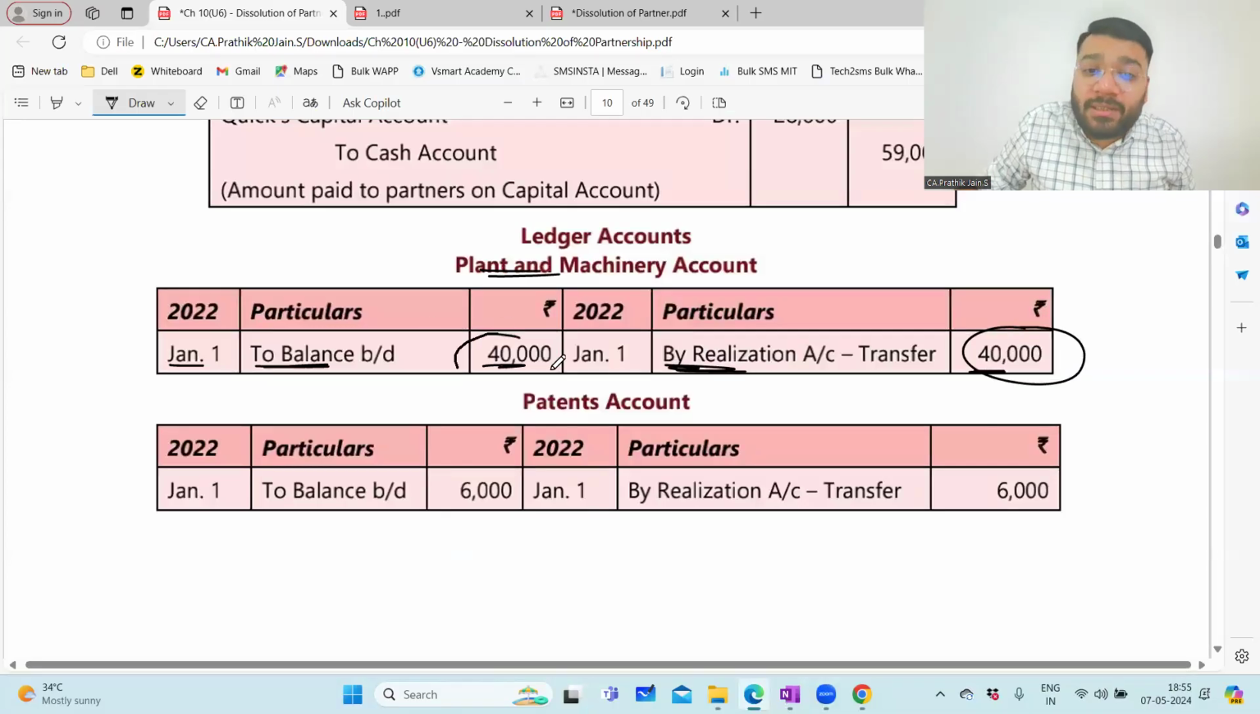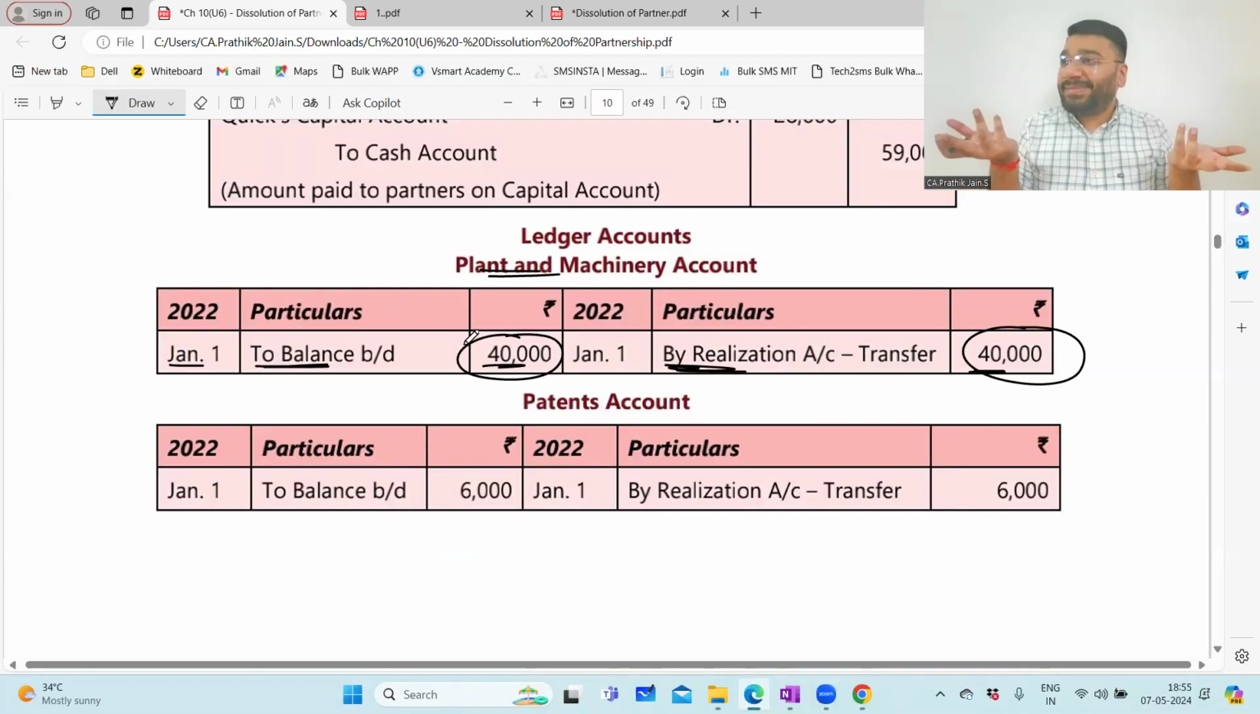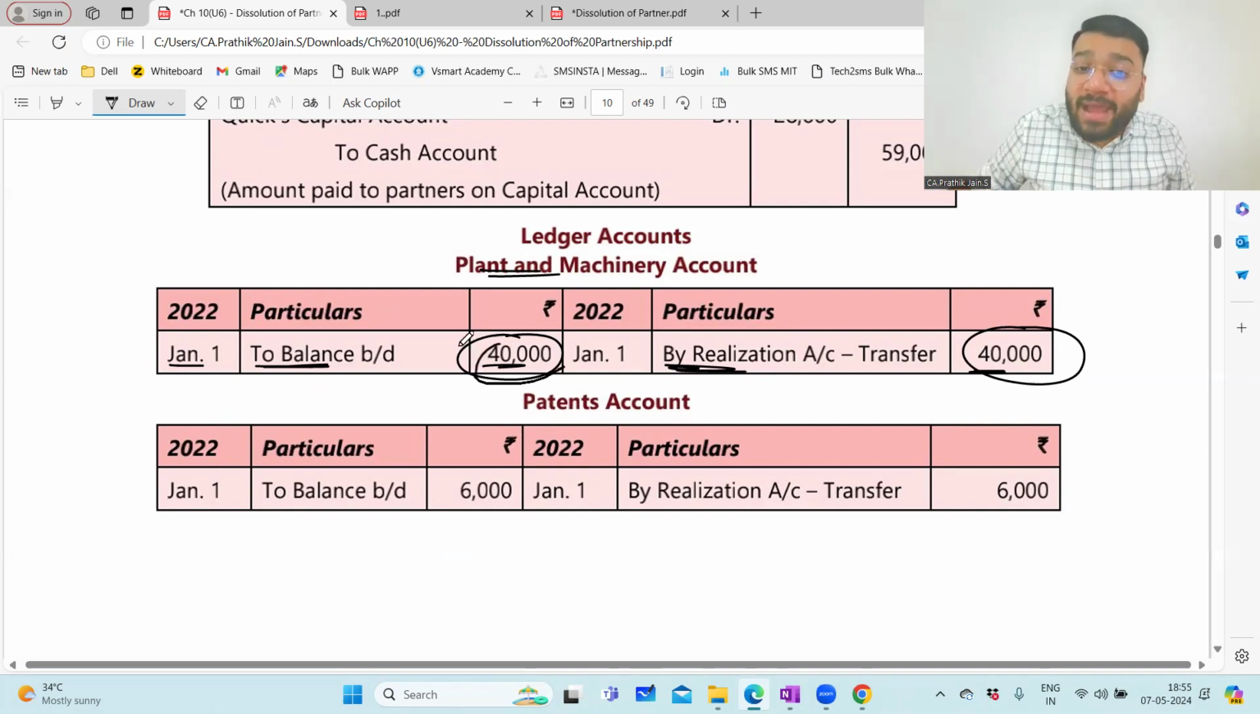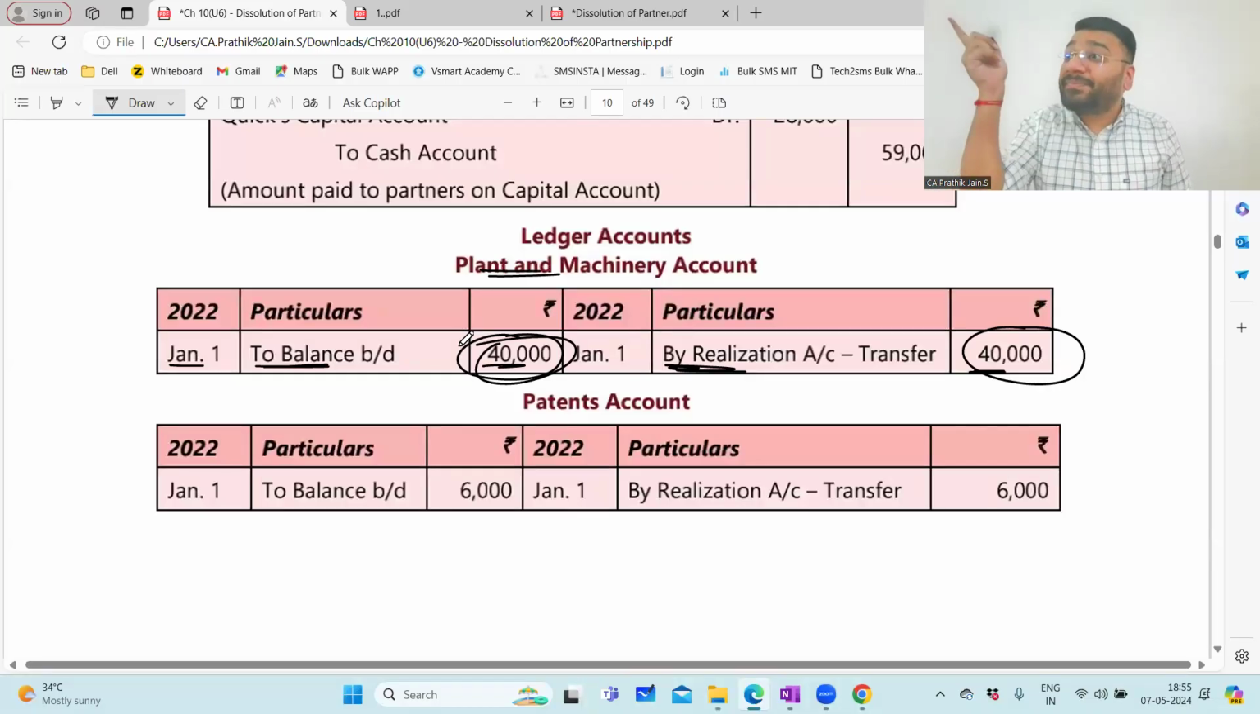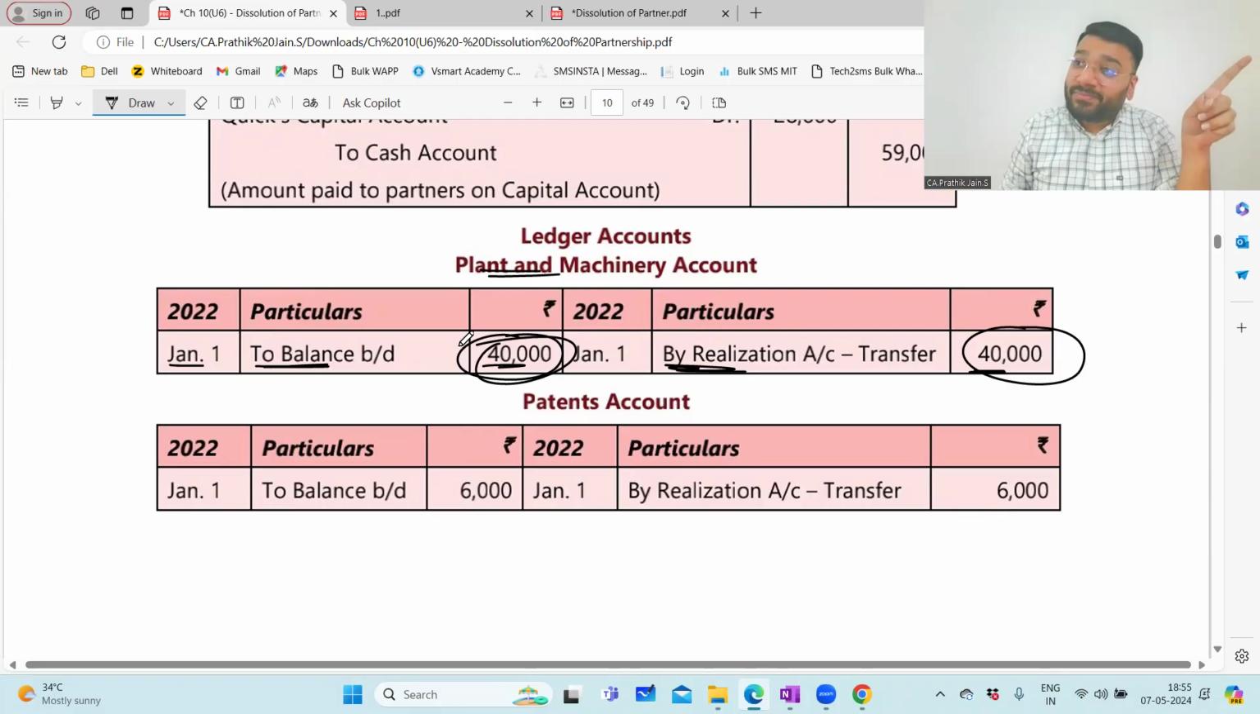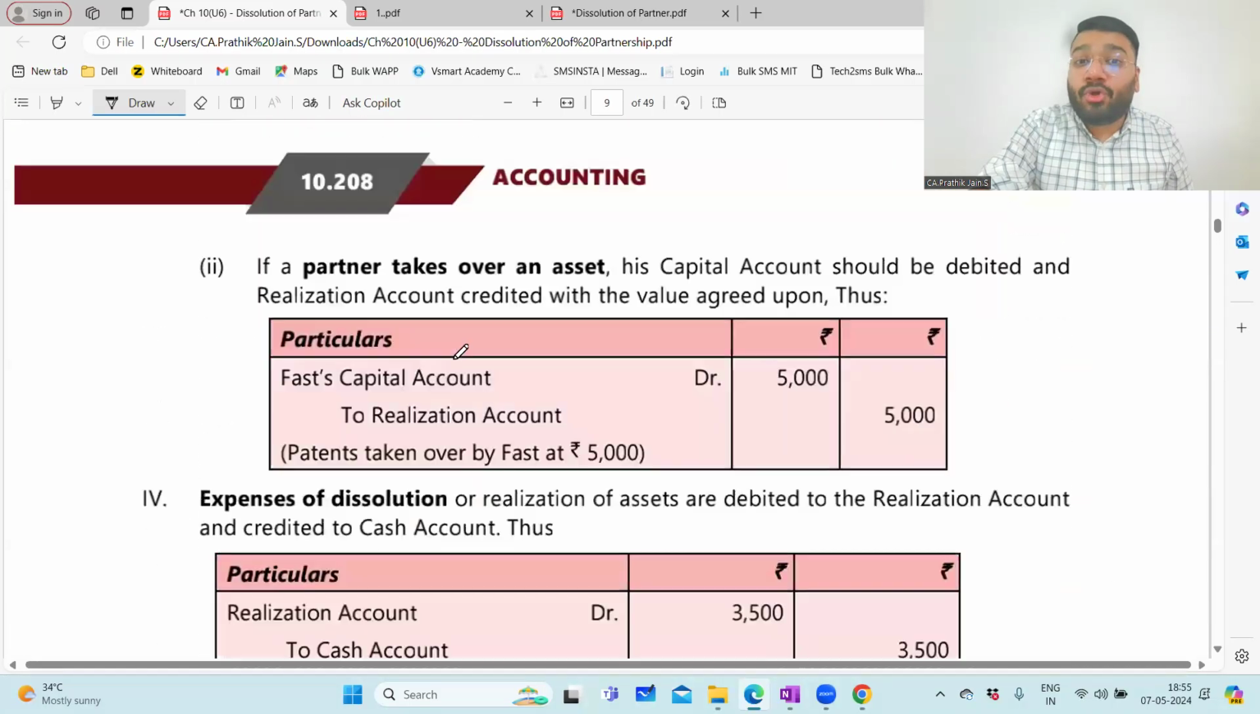Now both sides 40,000, 40,000. There is no balance. So this plant and machinery which was in the business, where did it go? It went to my realization account. So you sold it from the realization account. So money is coming where? Into the realization account. So what entry will you pass? Cash account debit to realization.